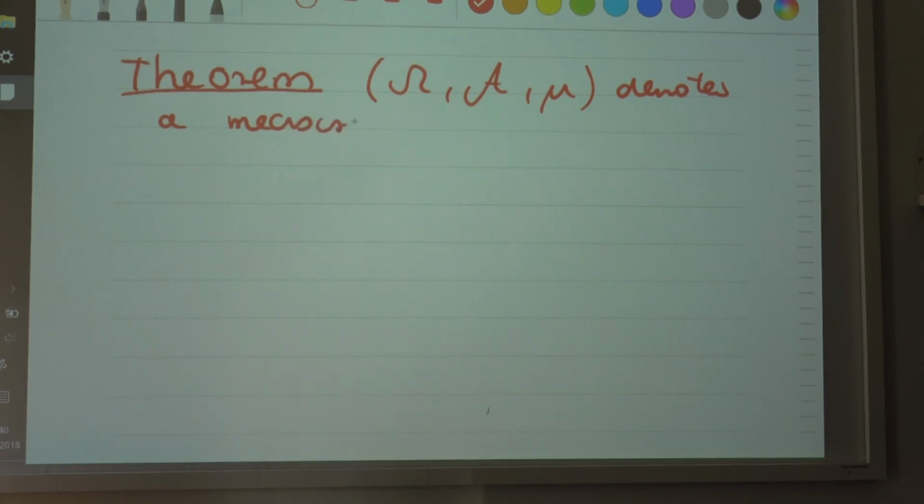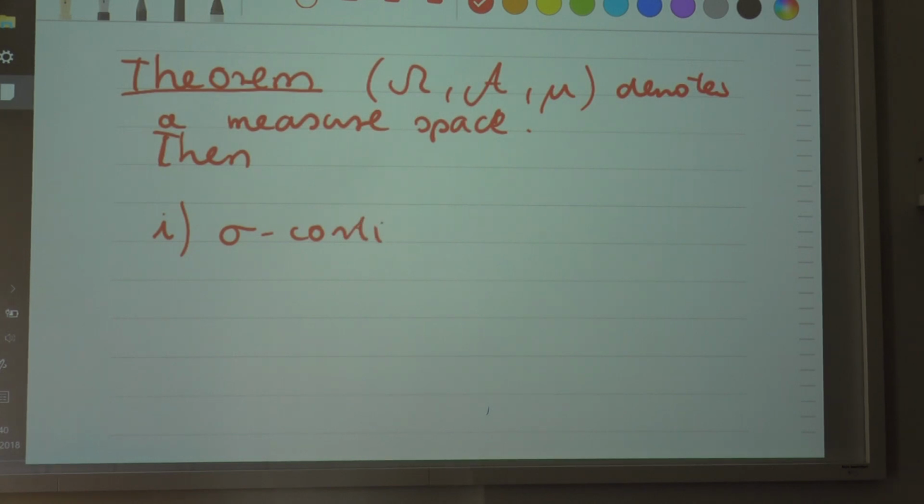I mixed it up before, sorry. And then the following property holds. The first property is called sigma continuity from below.